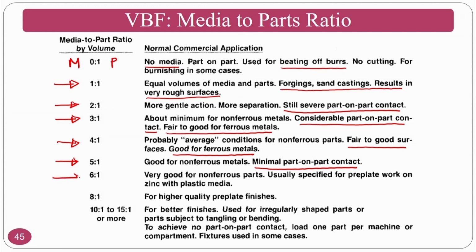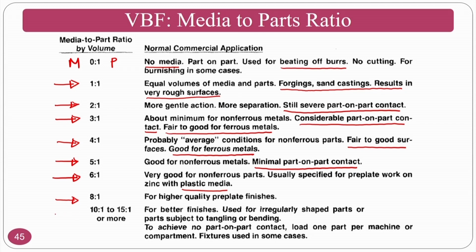6:1, you will get good results for the non-ferrous parts. At the same time, you can go for plastic media also. That means if your particle volume is very high, you can go for plastic media, so that you will get a better surface finish. And above 8:1, like 10:1 to 15:1, you will get better surface finishes, and irregular shaped parts also can be used.